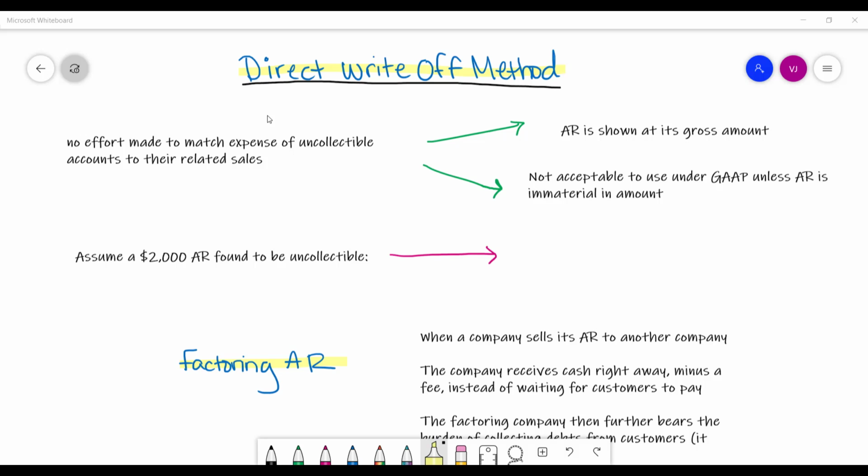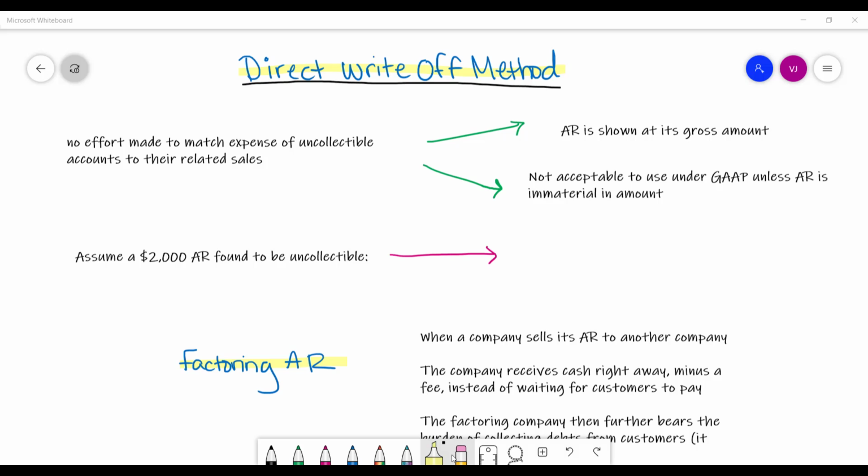This differs a lot from the other two methods because, one, we don't make estimates ahead of time, so we're not applying the matching principle well. We're not showing accounts receivable at its net realizable value, but instead at its gross amount, and we aren't using the allowance for doubtful accounts.